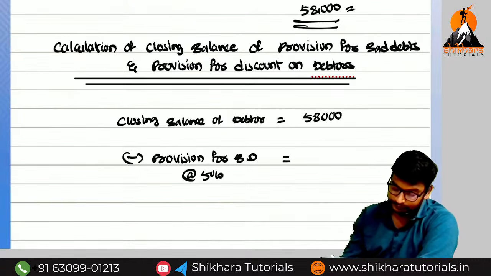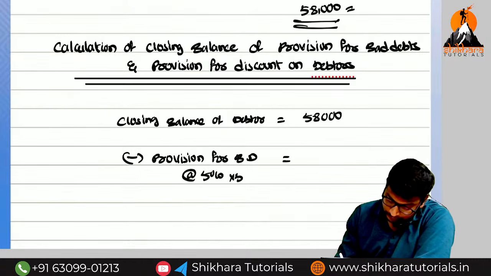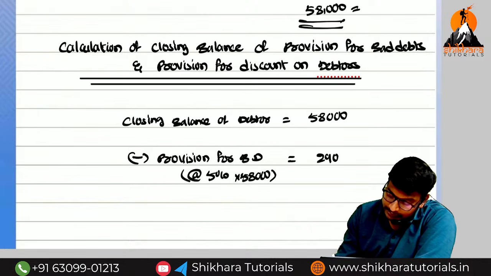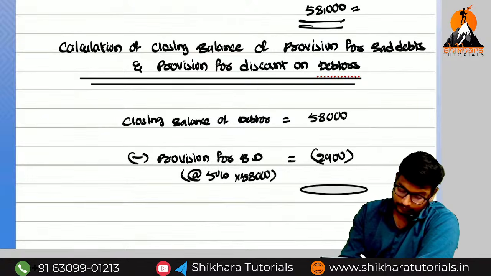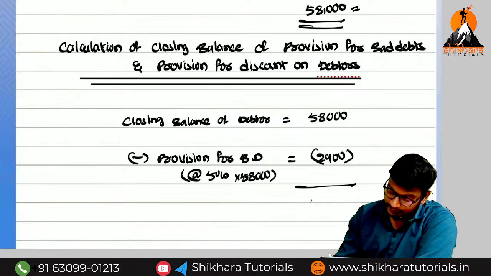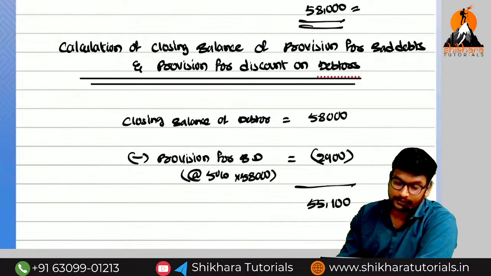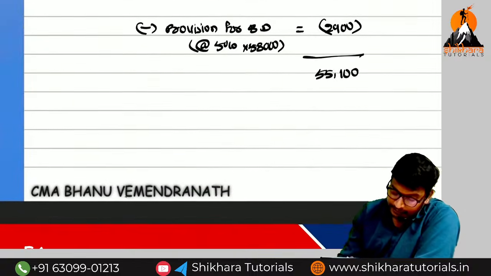How much? 2,900. So reduce this. How much amount are we going to get? 55,100.